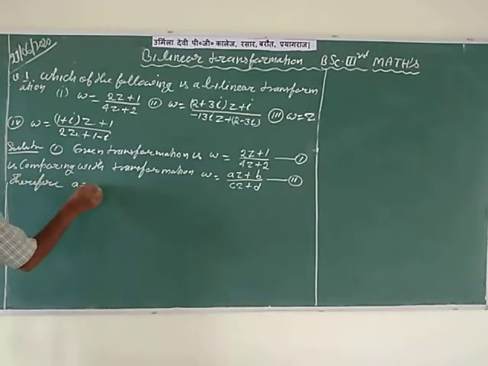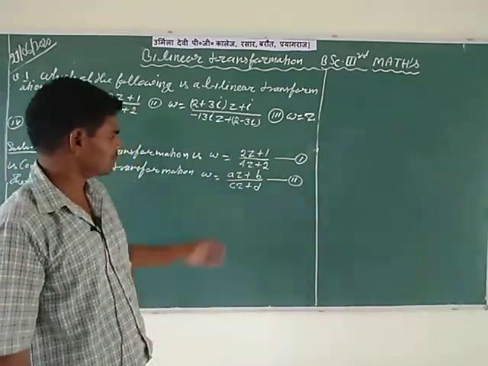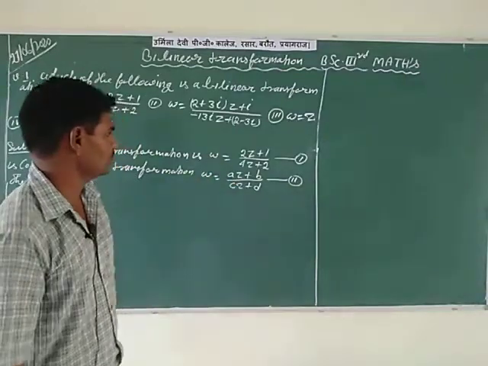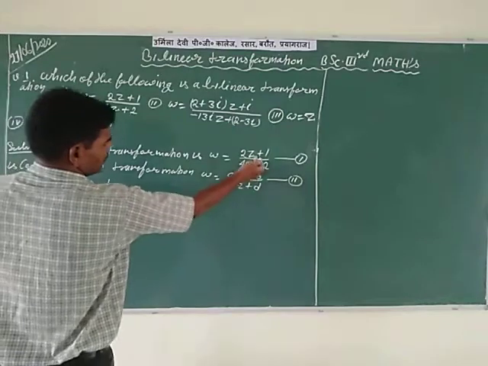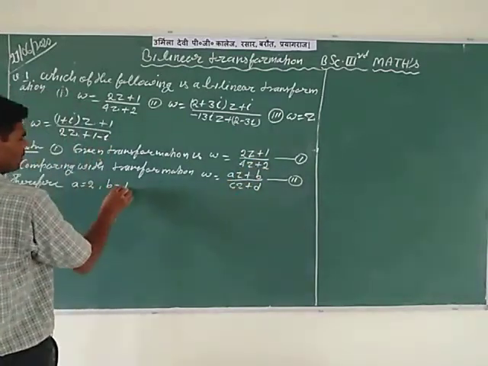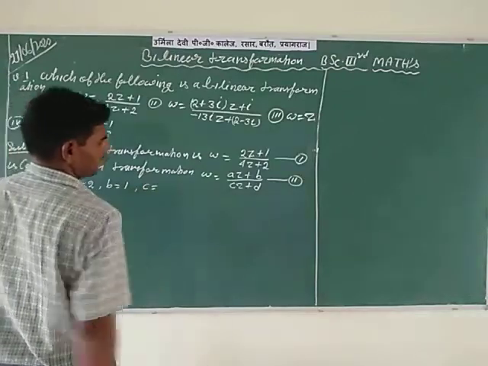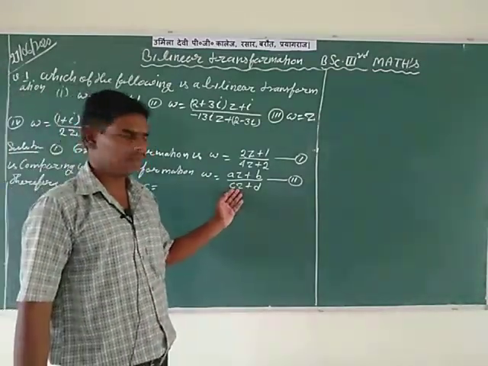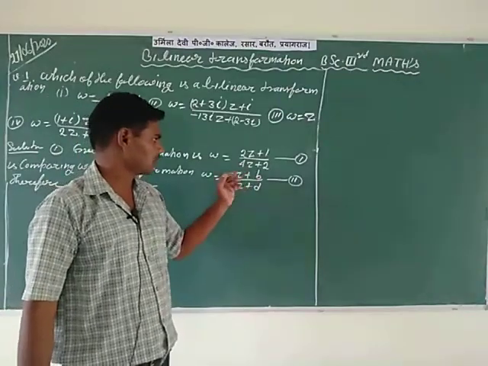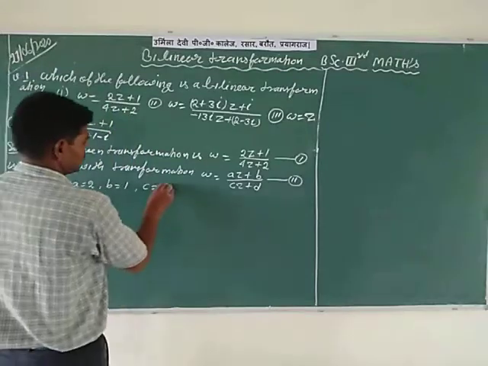Therefore small a is equal to 2. Here the coefficient of z is small a, so a is equal to 2, and plus 1, so b is equal to 1. In the denominator, the coefficient of z is c, and the coefficient of z is 4, meaning c is equal to 4.